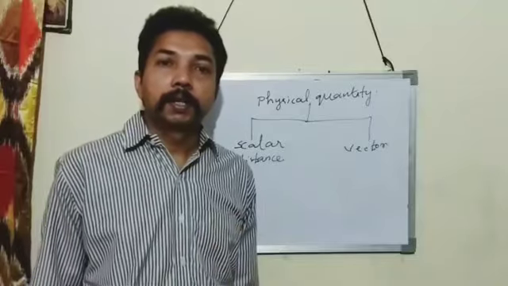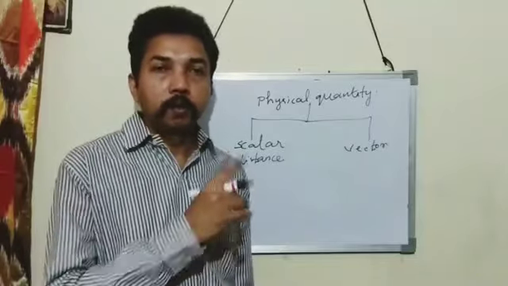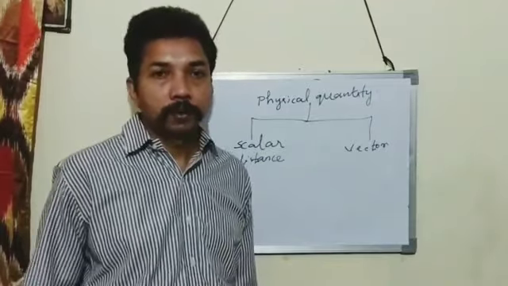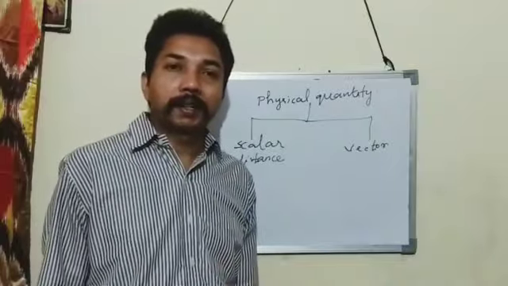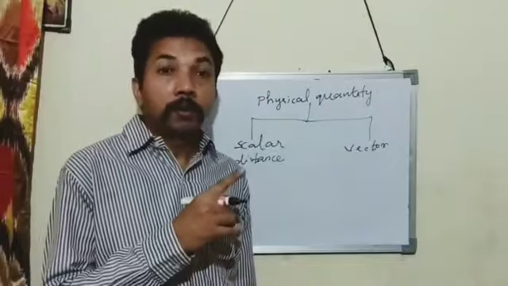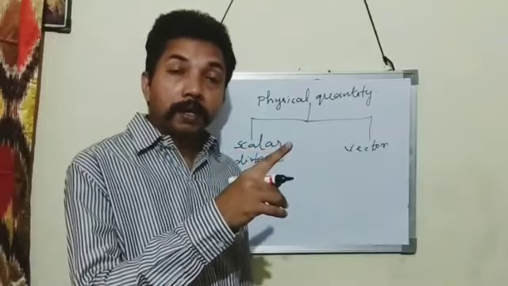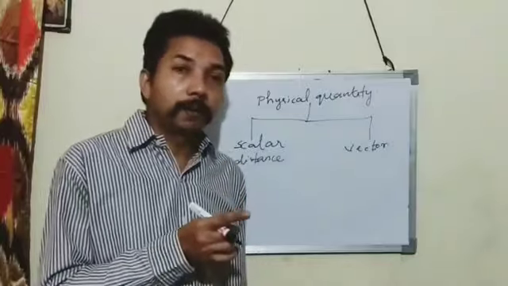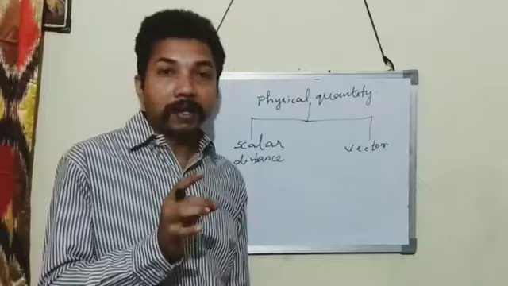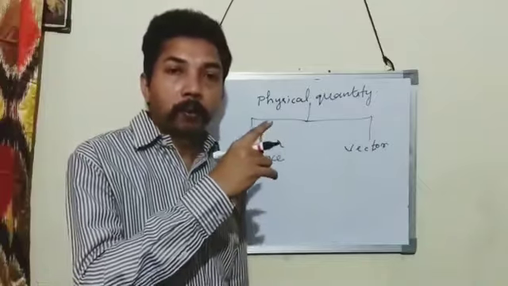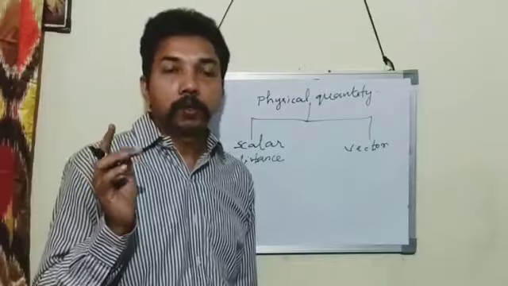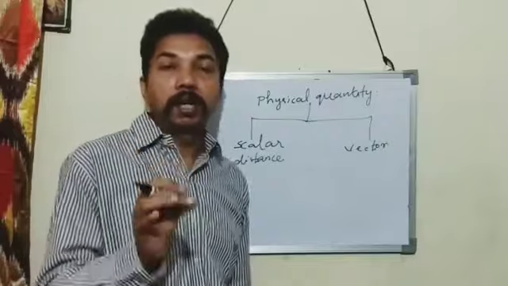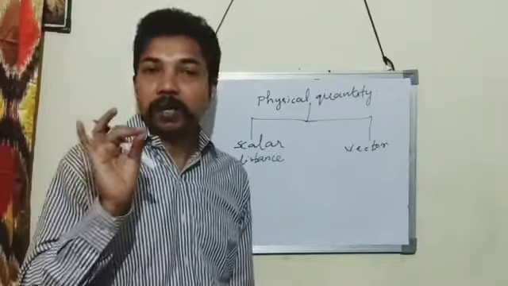As I said in the previous example, the boy, while traveling from A to B, can move in any direction. So in that case there is no direction, only magnitude. When he goes in a particular way, the distance covered is 3 kilometers. In another way, the distance covered is 2 kilometers. That is the magnitude. Only magnitude is there. So he moves without any proper direction. Such quantities with only magnitude but no direction are called scalar quantities.